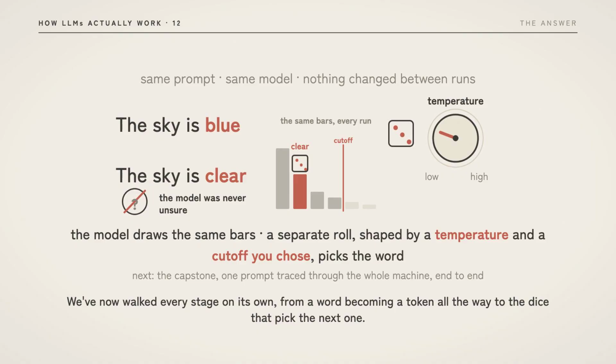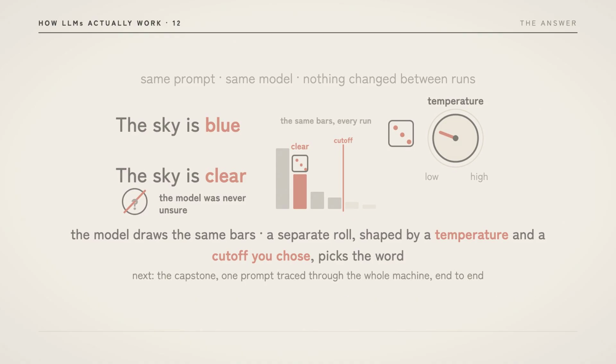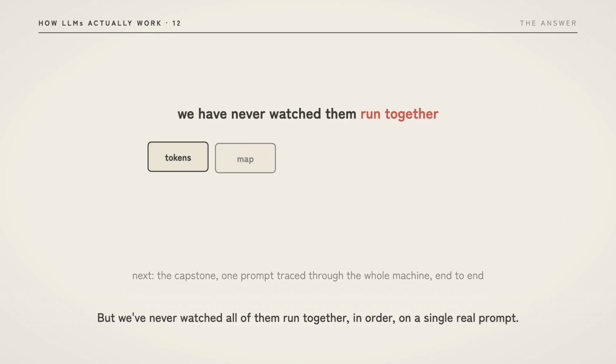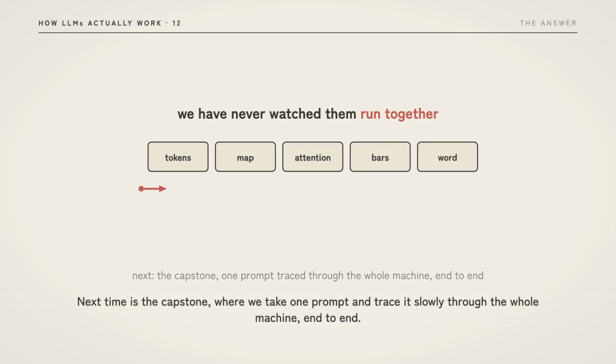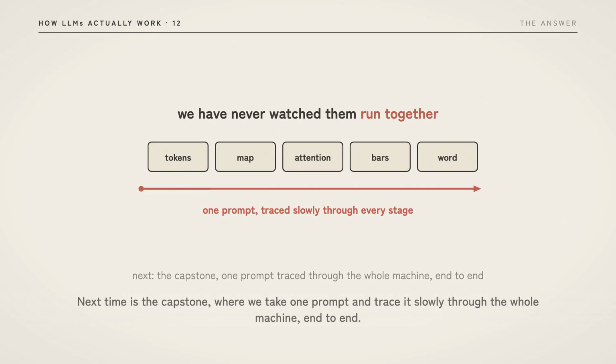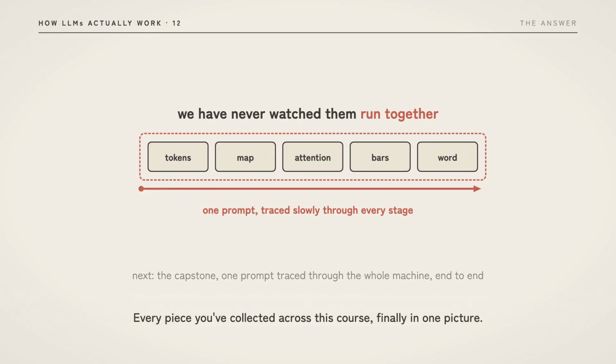We've now walked every stage on its own, from a word becoming a token all the way to the dice that pick the next one. But we've never watched all of them run together, in order, on a single real prompt. Next time is the capstone, where we take one prompt and trace it slowly through the whole machine, end to end. Every piece you've collected across this course, finally in one picture.